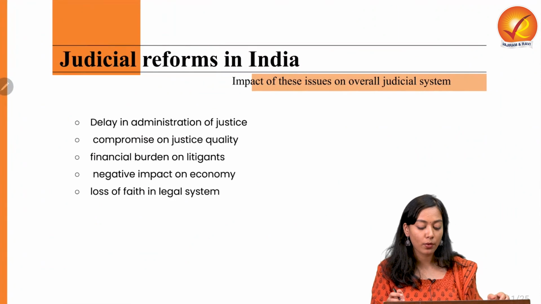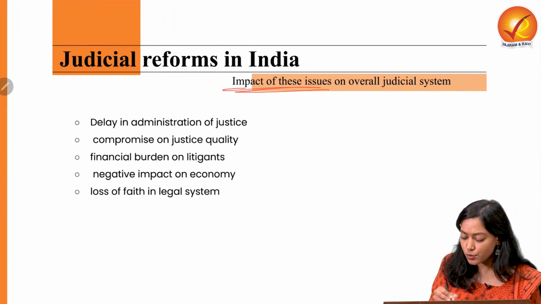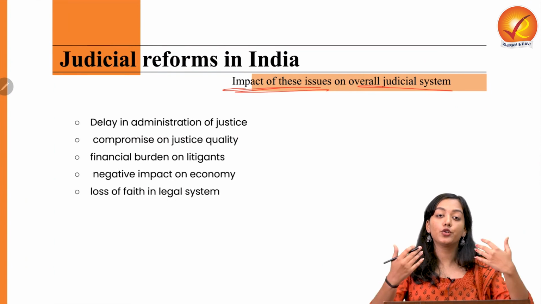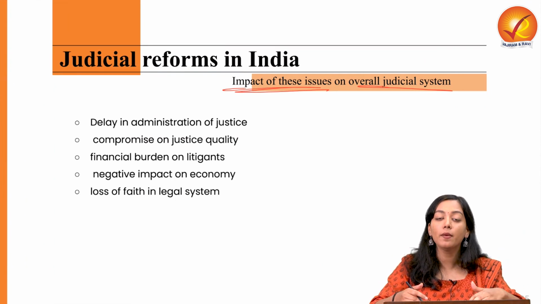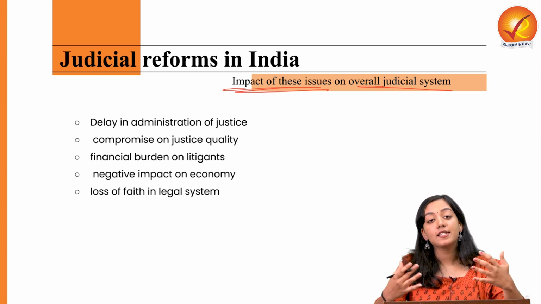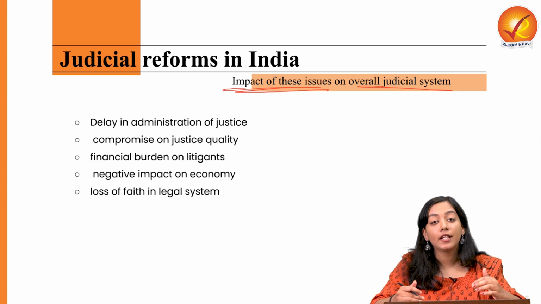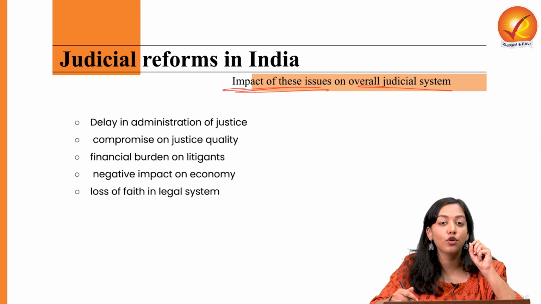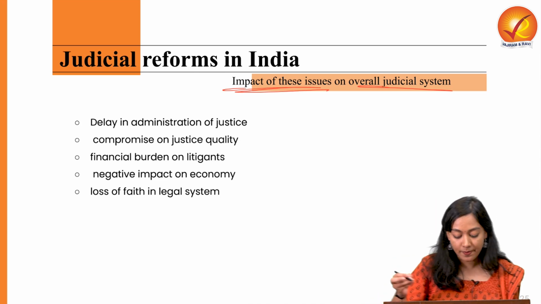Now that we have talked about it, what is the impact of these issues on the overall judicial system? It not only has an impact on the judicial system, but also on purchasing power capacity. It can further enhance the poverty estimates of India. It can also compromise the GDP growth of India, such as the impact of a compromised judicial system. But let's try to understand it first.